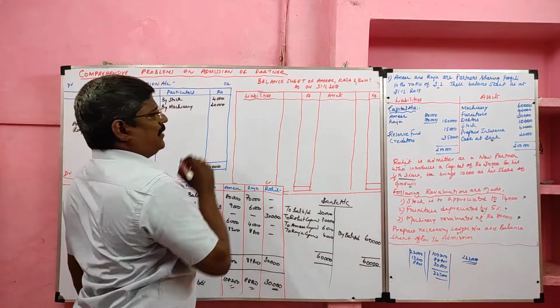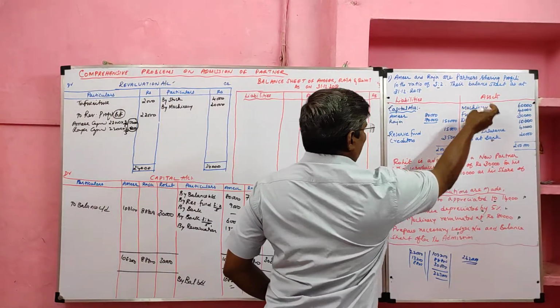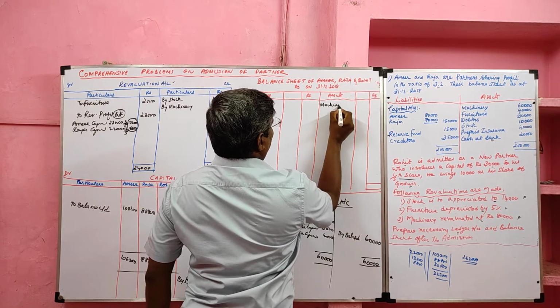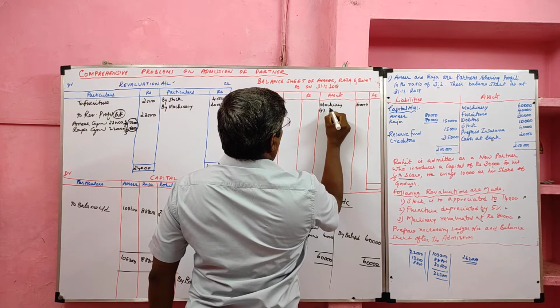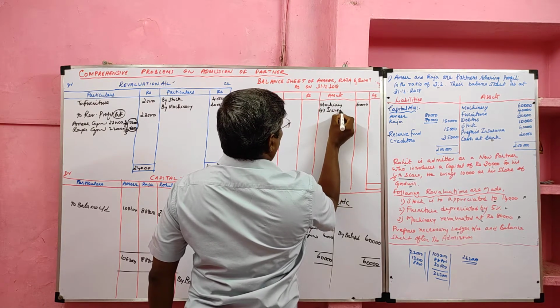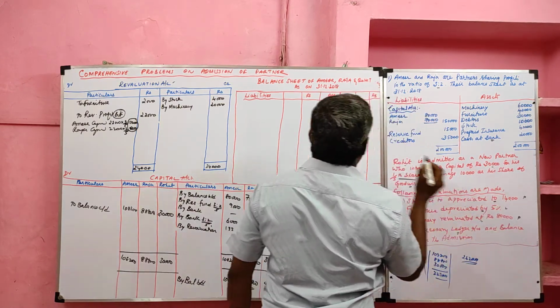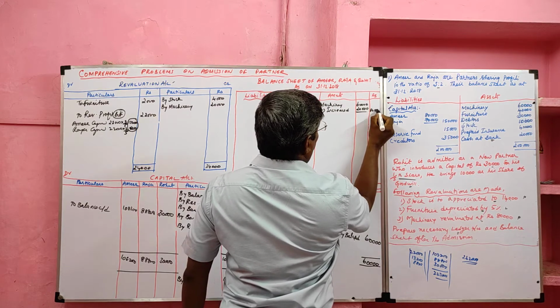Now we are going to prepare new balance sheet. Okay, we'll go through with the asset side. First item is machinery. The old value 60,000, now it was increased. How much increased? Machinery revaluated at 80. So how much increased? 20,000. So total machinery value 80,000.